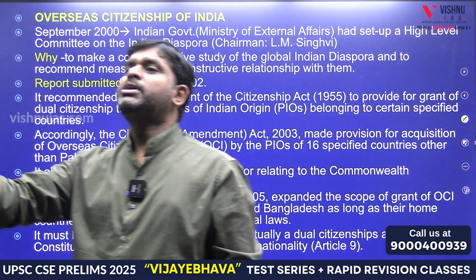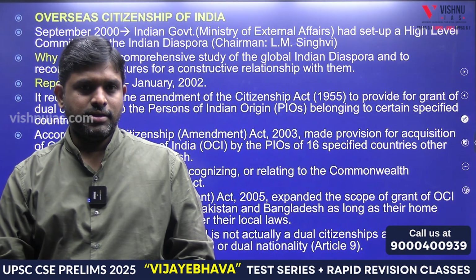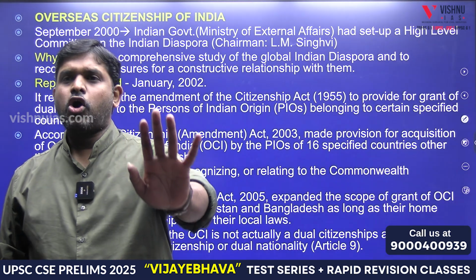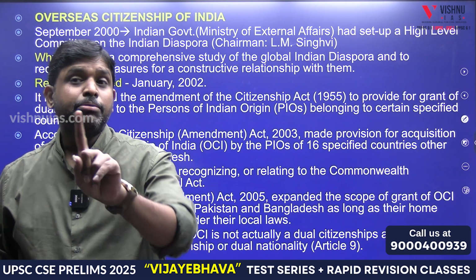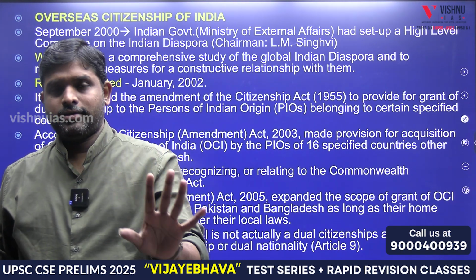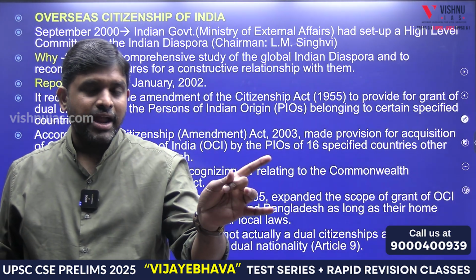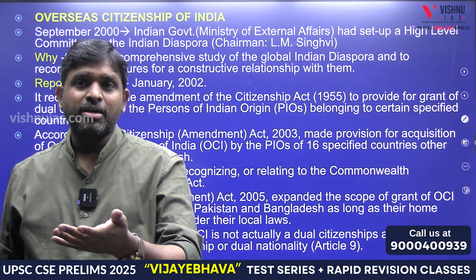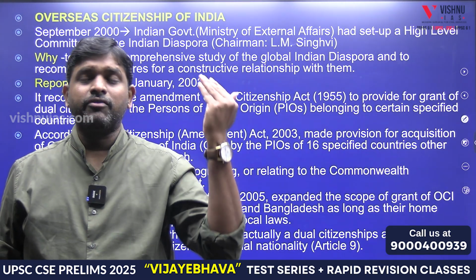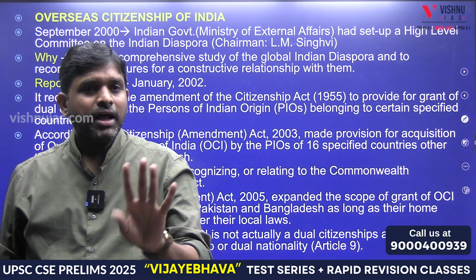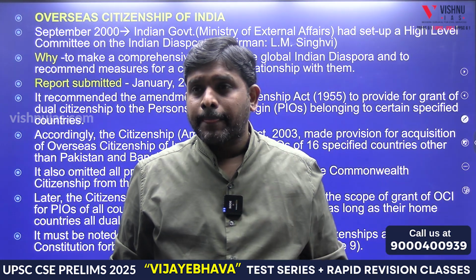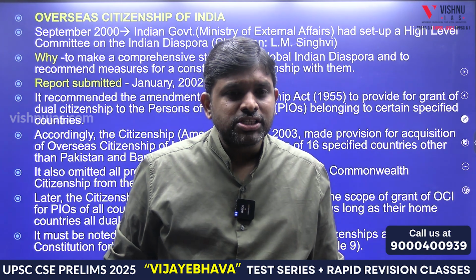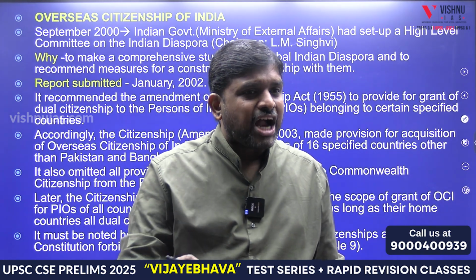Now whenever this person visits India, he will have all the rights like a citizen, except buying land. By the way, he might be earning more. So if he wants to buy, he can buy everything, but he was not allowed to buy land. Except buying land, everything was accepted for him. So that particular concept is called Overseas Citizen Card Holder.